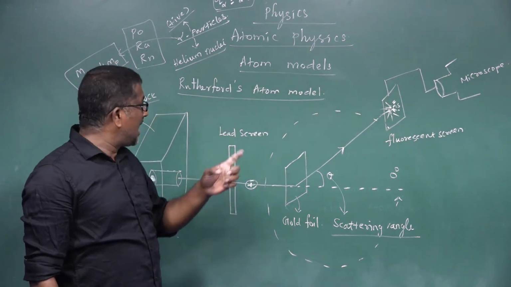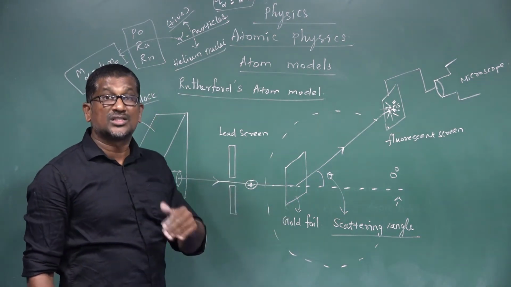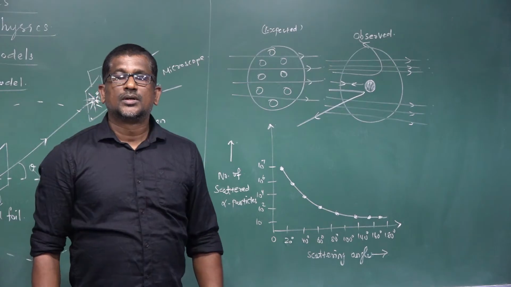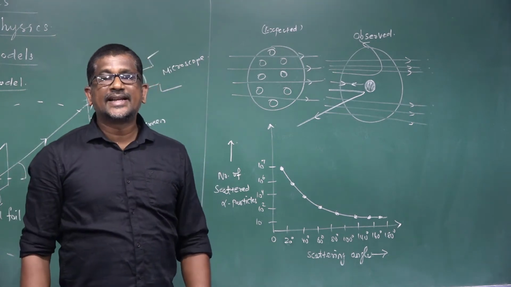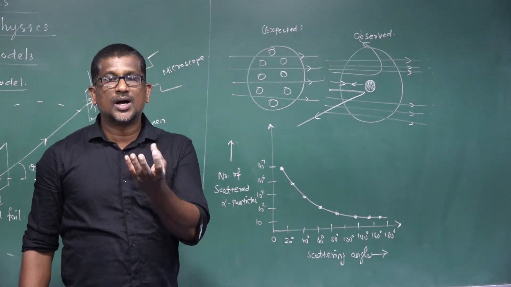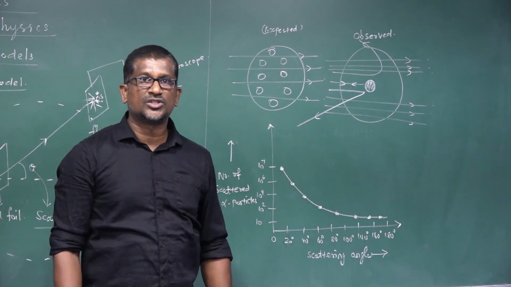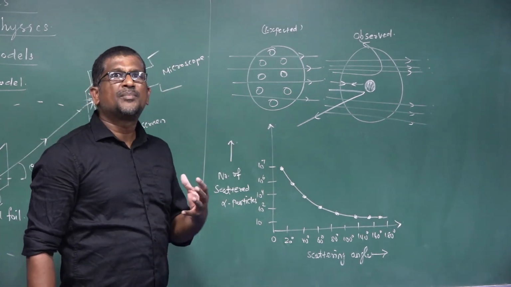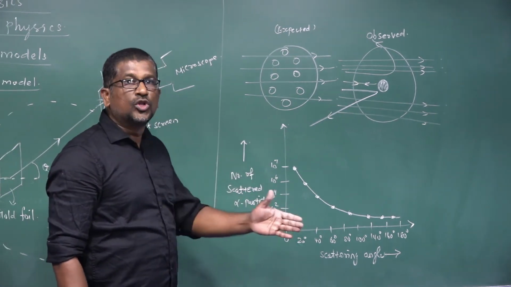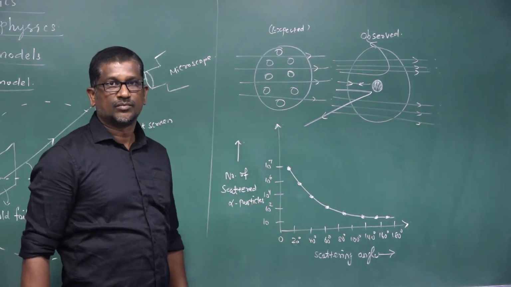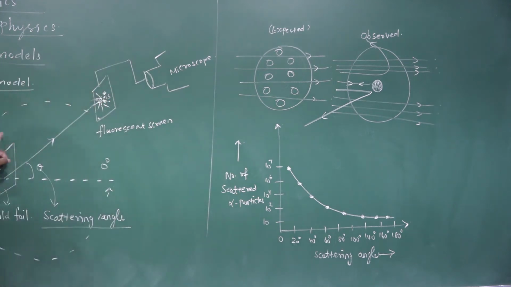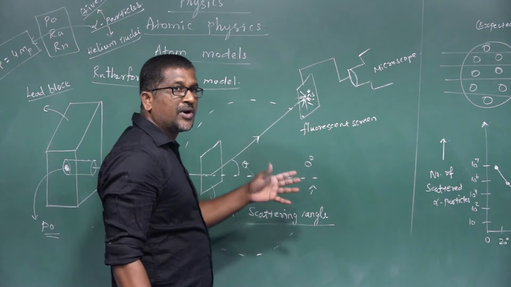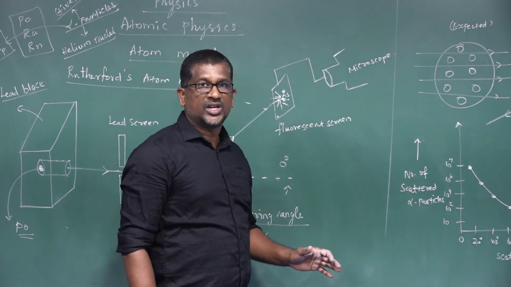The results attained from this experiment are summarized as Rutherford's atom model. From the alpha particle scattering experiment, some observations are made. First, most of the alpha particles pass through the gold foil without any deviation. When the alpha particles strike the gold foil, most of them pass through without any deviation.